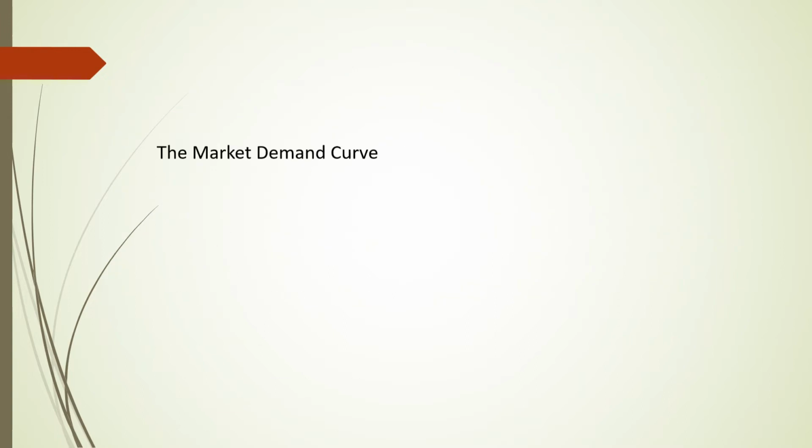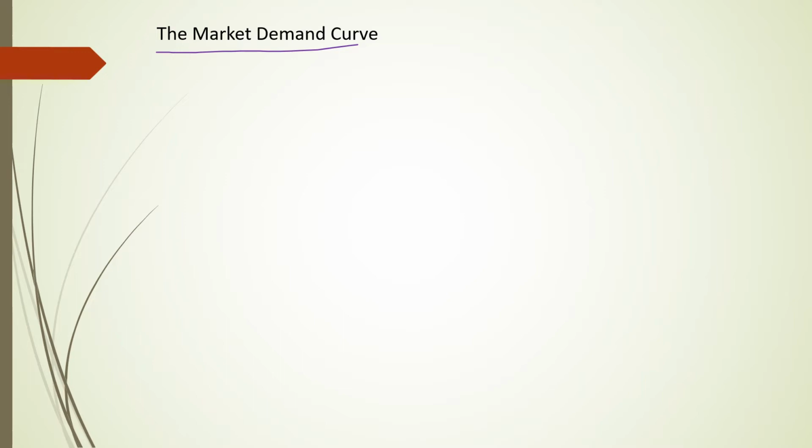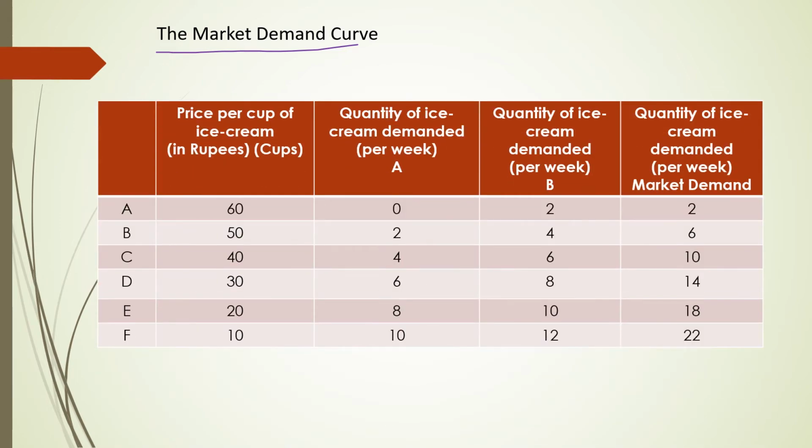Dear students, now let us discuss the market demand curve. What do you mean by market demand curve? Market demand shows the demand of all the consumers in the market at different levels of prices. Let us discuss this with the help of a table. You can see in the table there are two consumers. Let us assume in the market there are only two consumers.